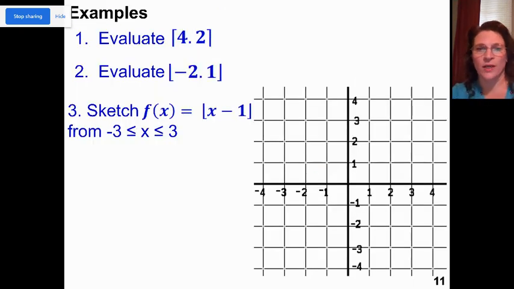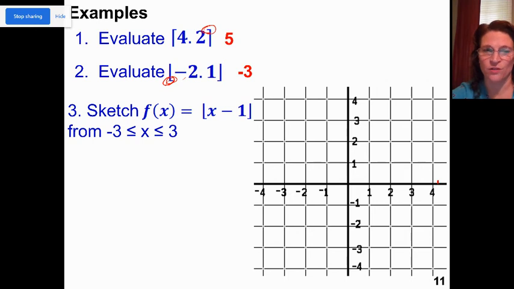Okay, so let's evaluate. Let's do some examples. If I want to evaluate the ceiling of 4.2, now I have a little hat on here. So that's the ceiling. That means I have to look up to it. So the ceiling of 4.2 means I'm going to round up. It's 5. Now negative 2.1. I've got little feet here. That means I have to look down. I'm rounding down. So that's negative 3. I'm moving to the left.